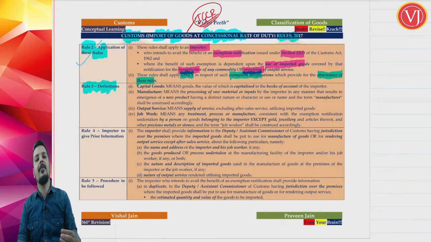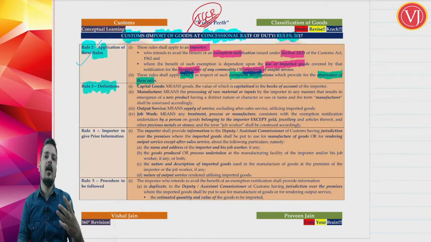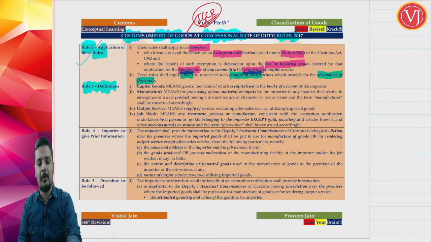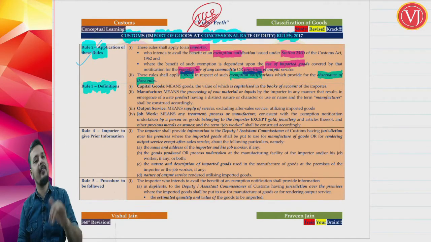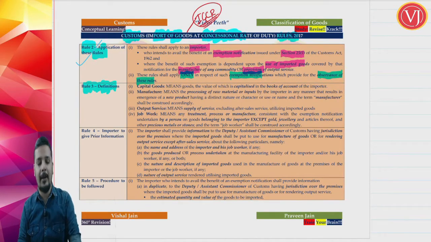Now, is the benefit of concessional rate of duty applicable only for raw materials or also applicable for capital goods? Friends, the benefit of import at reduced rate is also applicable for capital goods. You can import the capital goods at concessional rate. So the benefit of end use based exemption notification is also for capital goods.